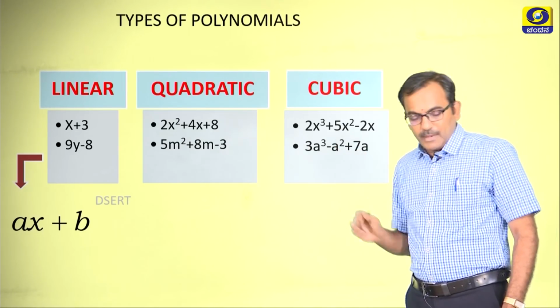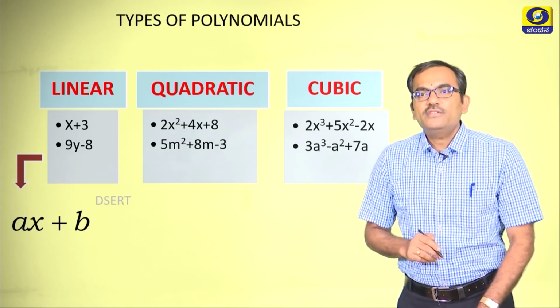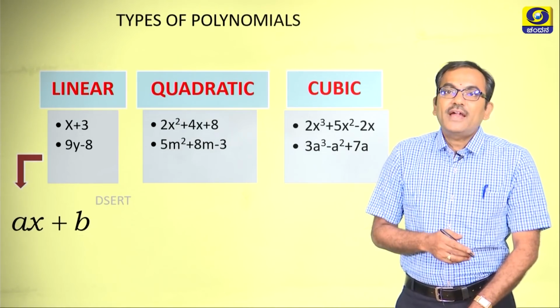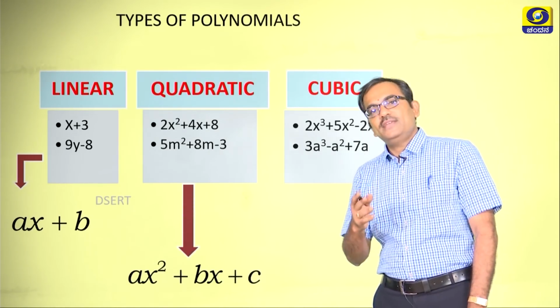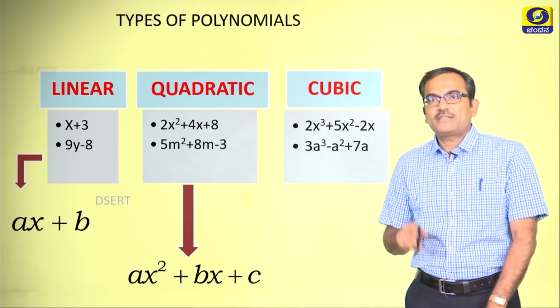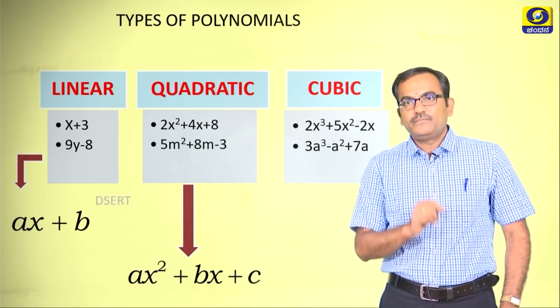Now, coming back to the quadratic polynomial, what is the general form or the standard form of a quadratic polynomial? Yes, it is ax square plus bx plus c.